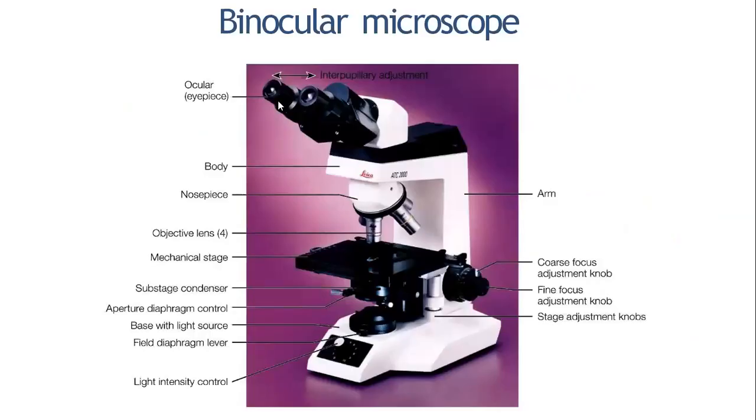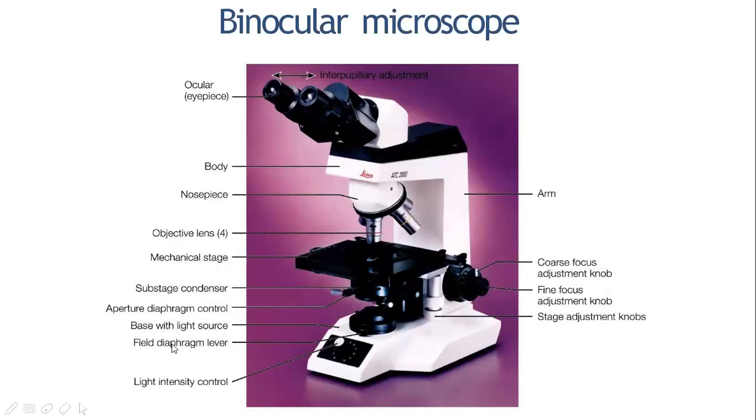This is the binocular microscope. This is nothing but a compound microscope, but the only difference between the compound microscope we have seen in the previous slide and this slide is we are having two eyepieces here, bi, that is why two oculars are present here, and we are calling it a binocular microscope. Here this is the body, this is the nose piece, and we are having objective lenses. Here we can see four objective lenses. This is the mechanical stage, this is the substage condenser, and the aperture diaphragm control is there.